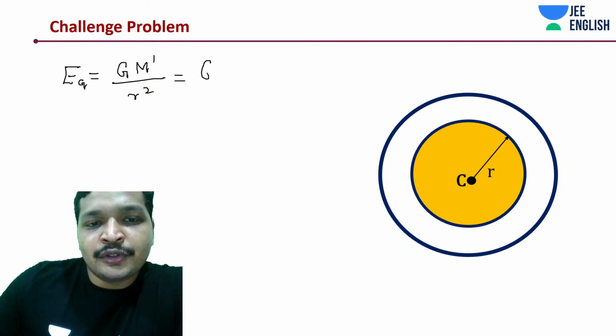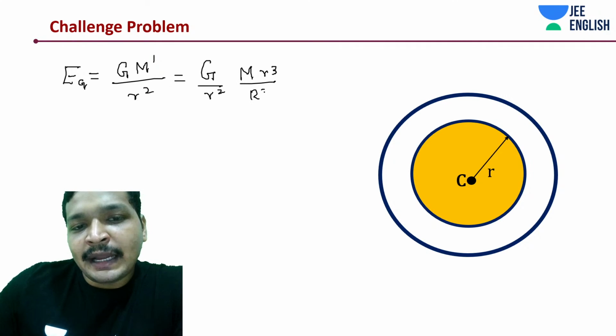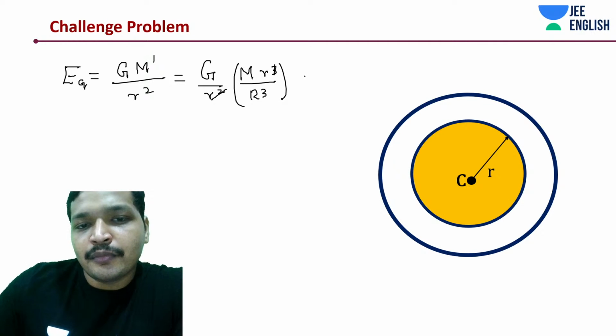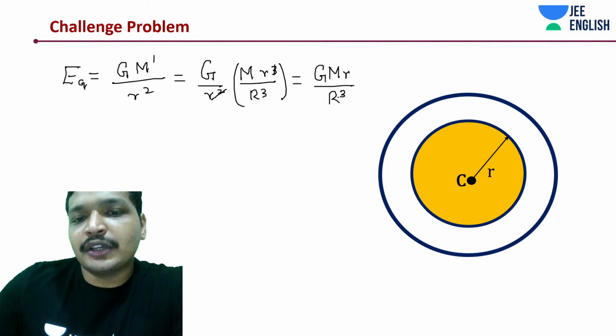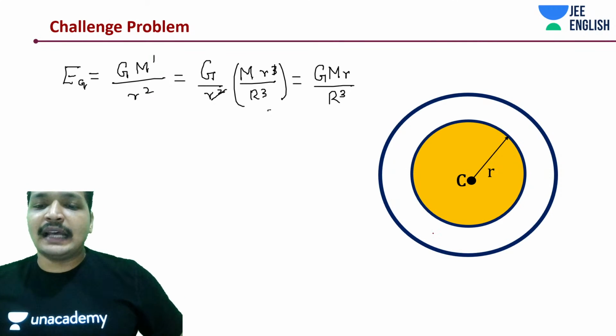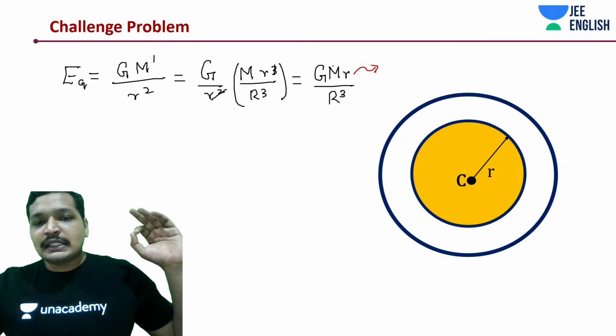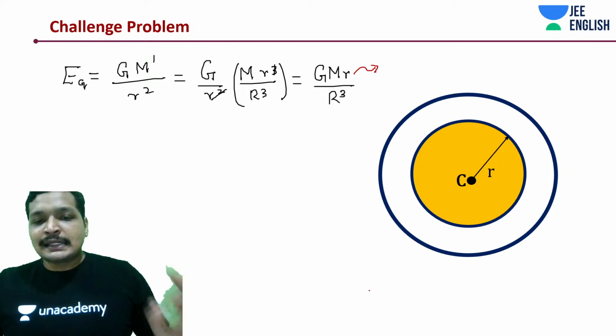Now if you substitute the value of M dash, that is M into small r cube divided by capital R cube, what is happening? G M r divided by R cube. What is the only variable in this case? If you are looking at it as an equation, the variable is going to be that small r, the radial distance. Simple.